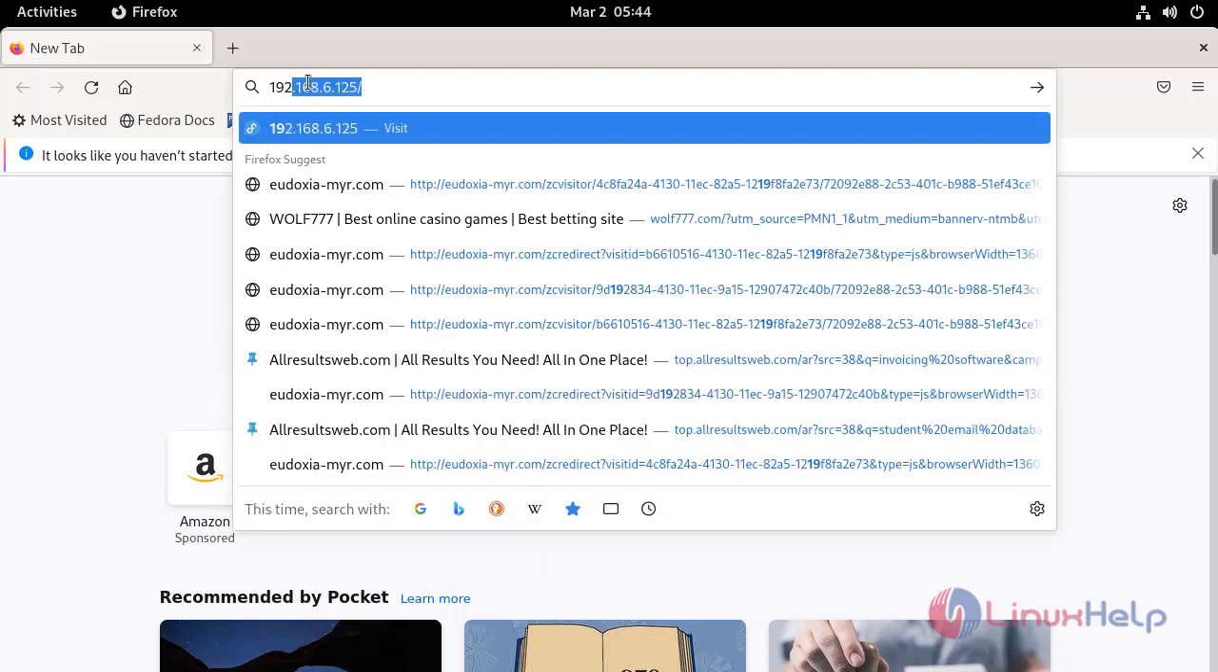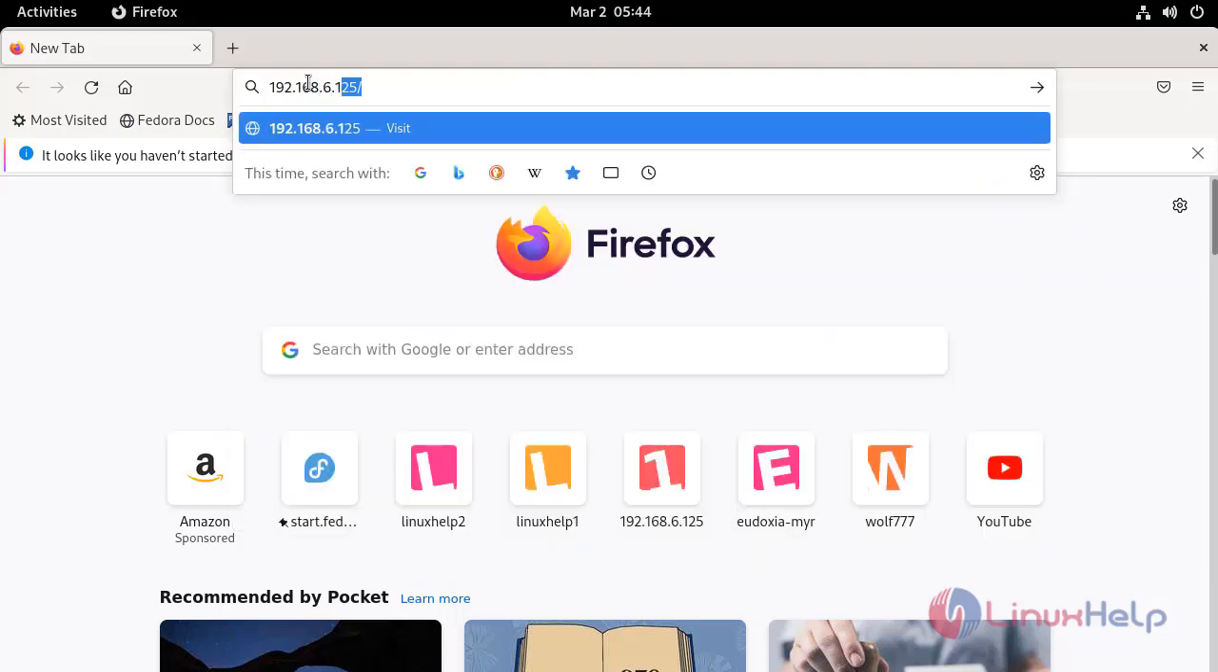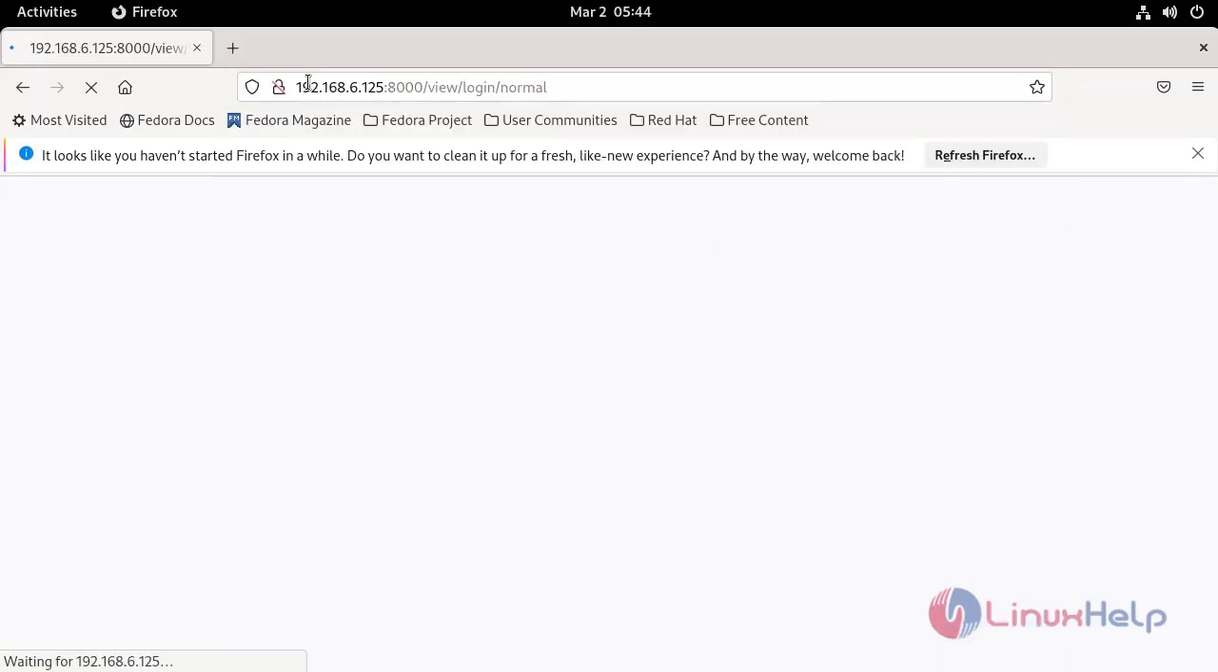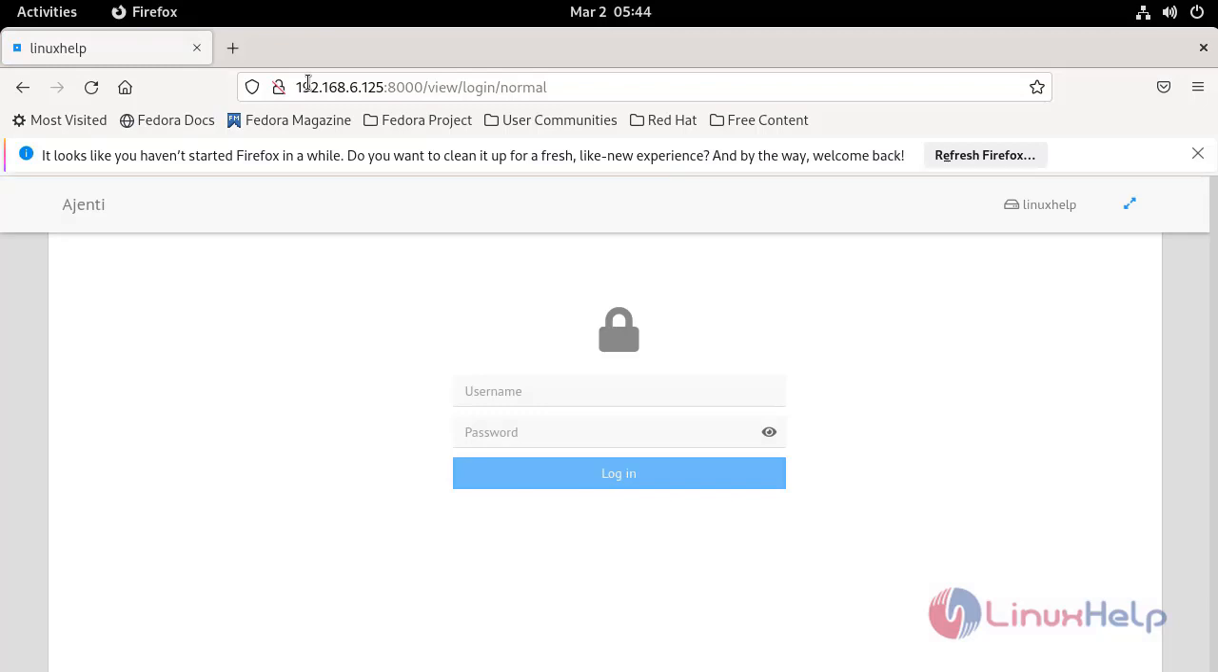Enter your IP address with the Ajenti port number. This is the login page for Ajenti. Enter your system username and password here. Now login.